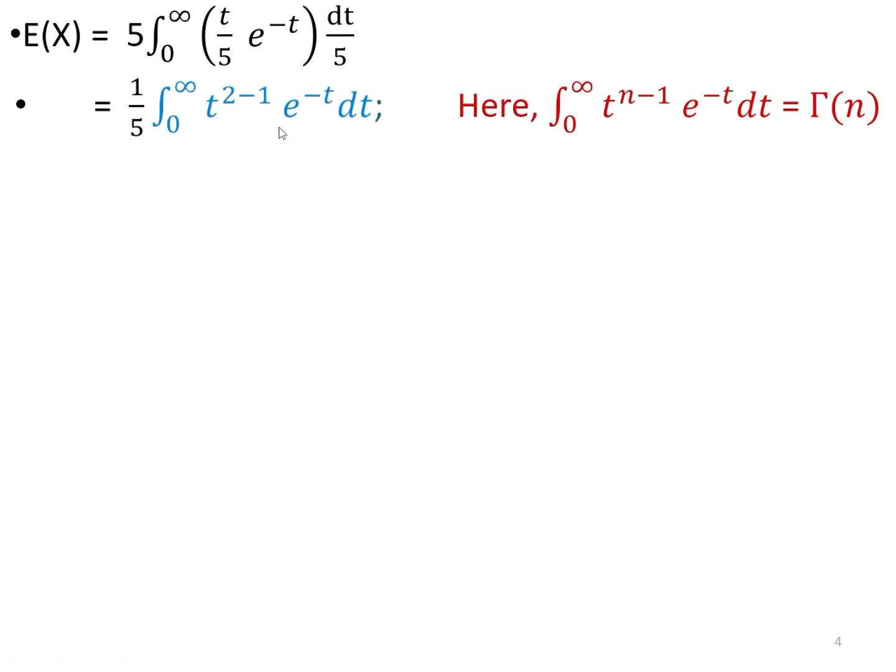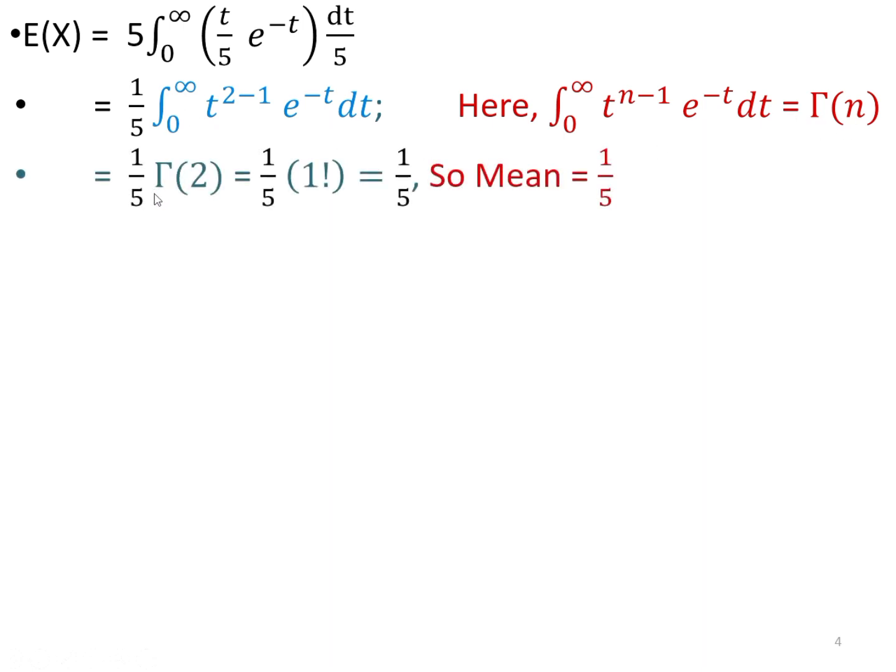This integration is similar to the gamma function: the integral from 0 to infinity of t to the power n minus 1 times e to the power minus t dt is equal to gamma n. Then this leads to 1 by 5 times gamma 2, and gamma 2 is 1 factorial, which is equal to 1. So the mean, or the mathematical expectation, of this random variable is equal to 1 by 5.